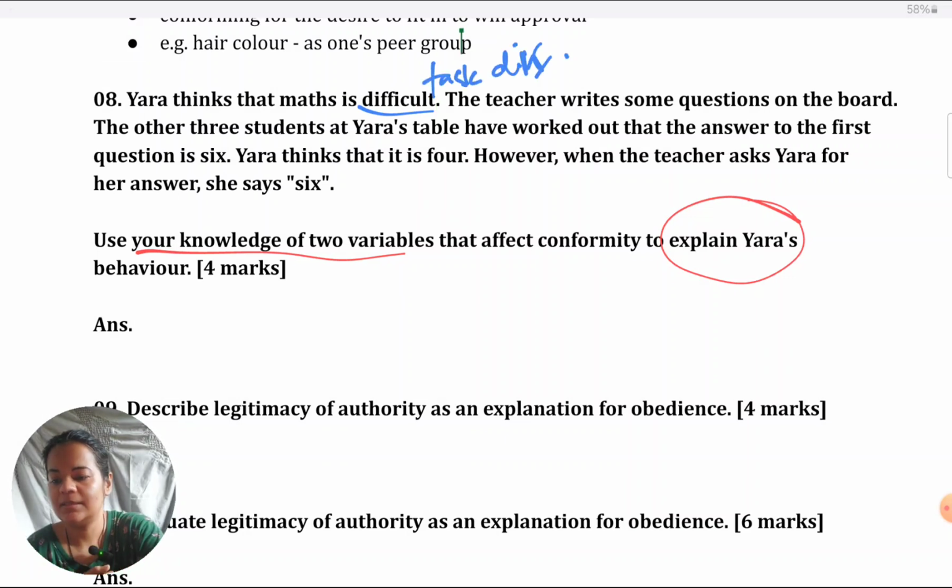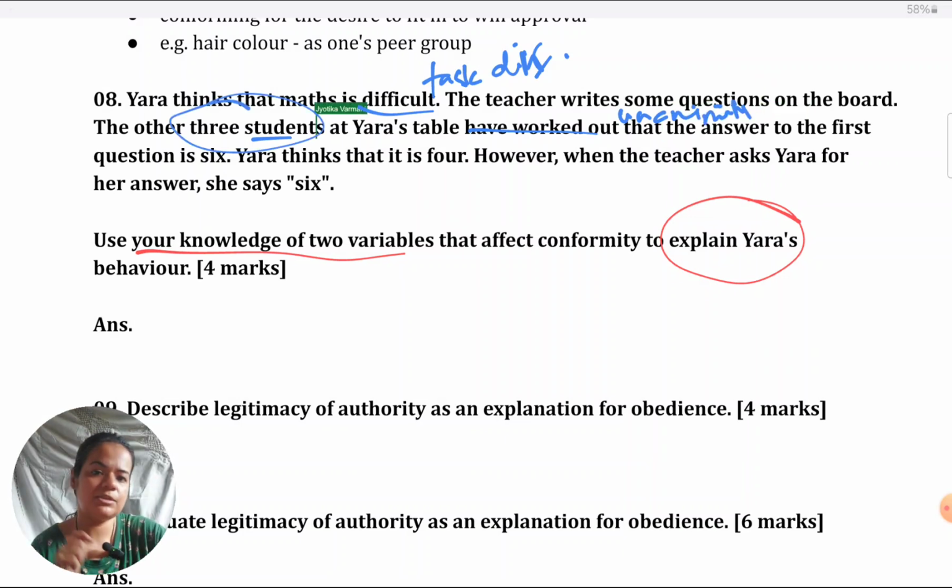The teacher writes the questions on the board. The other three students have worked out the answer to the first question is 6. Other three students have worked out, meaning there is unanimity because all of them are saying 6. They haven't indicated that anyone is giving a different answer. Yara is one person. How many others are there?